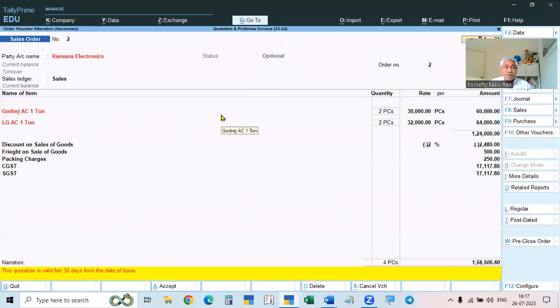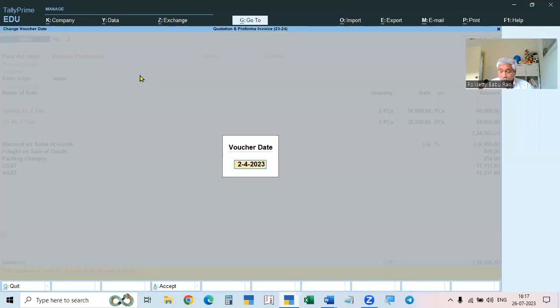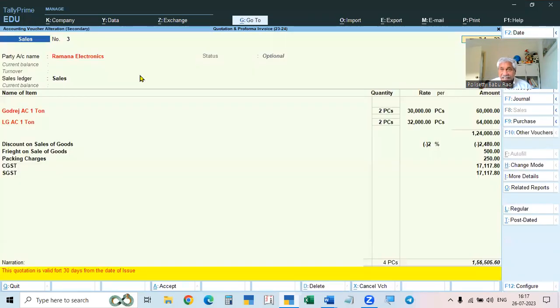Now we are making the sales order into sales, that means a sales invoice. So what we have to do is click Sales F8. So it has become a sales invoice. And what is the date? For example, we are giving 2nd April. And this is a sales invoice, but it is still optional. To omit this, click this again. First we click optional, now it is regular, becoming a regular invoice. So click this, the optional will disappear, and everything is done.